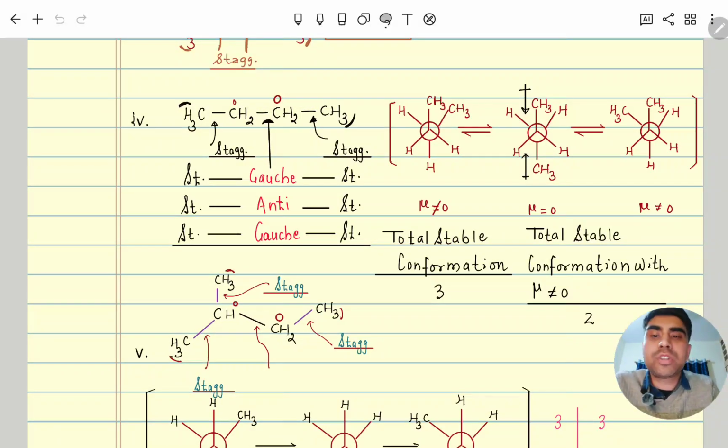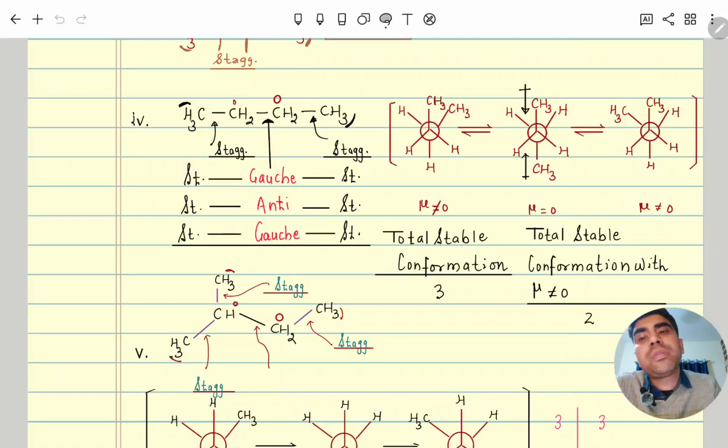Three single bonds are there, so three conformers are possible. Let's suppose this is the front carbon, with two hydrogens and one ethyl group, and the back carbon has all three hydrogens, so it will be staggered only. Similarly here, two hydrogens and CH3, and on this side two hydrogens and CH3.